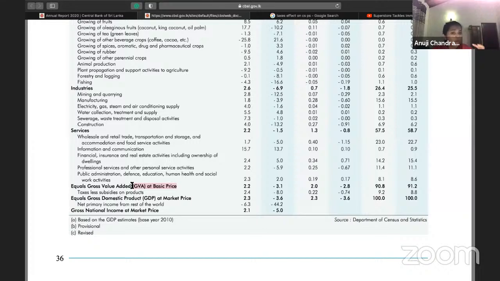What is the pure value of output? What is the pure value of the agricultural outputs? In this, you have the taxes on production, because we're talking about the output here. These are at basic prices. Remember this, when you calculate the three, you will get basic price. Generally, we calculate it using the basic price. Then once we add the taxes on products only, we get the market price. So usually we calculate it at basic price, then we add the taxes less subsidies on products to get the market price. Hope it is clear. This part I'll explain later on. First, you need to know up to GDP at market price.